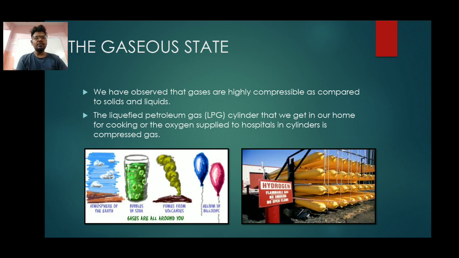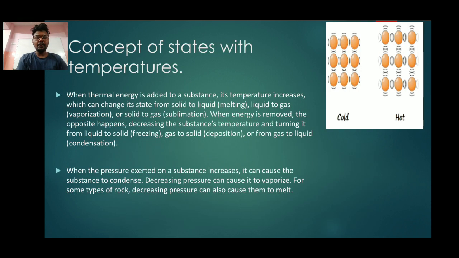Now we are moving on to the next topic, which is the concept of the states with temperature. We have heard that when thermal energy is added to a substance, its temperature increases, which can change its state from solid to liquid. The change of state from solid to liquid is called melting. Please mark this word, melting. And liquid to gas is called vaporization. What is it called? From liquid to gas, vaporization. Solid to gas is called sublimation.